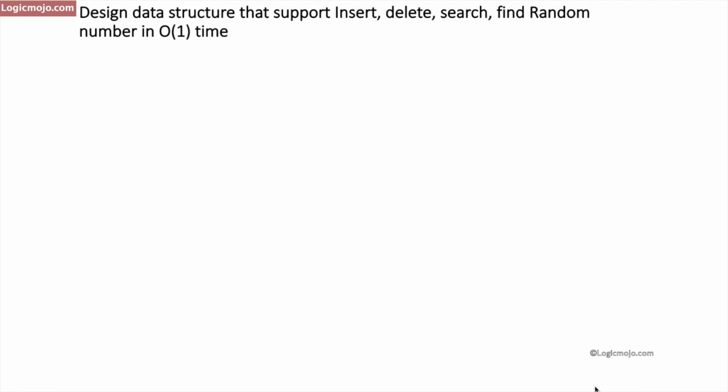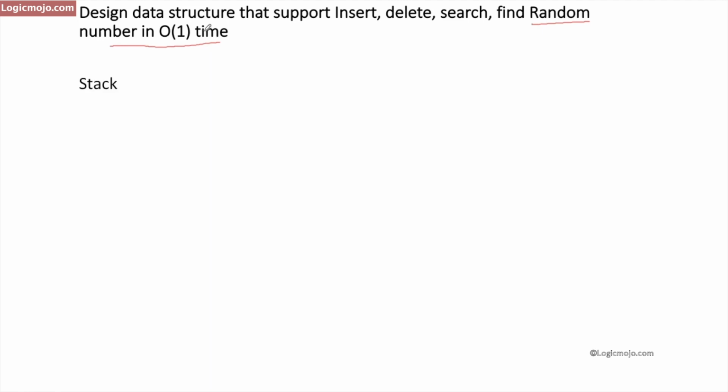So this operation of finding the random number in O(1) time means that we have to use some kind of data structure where our data structure will always return a random number from the current set of elements. How? By using the math.rand operation. So let's take a few examples.